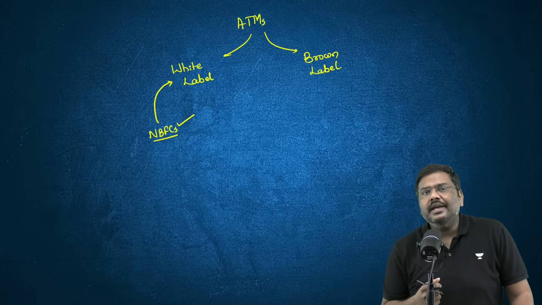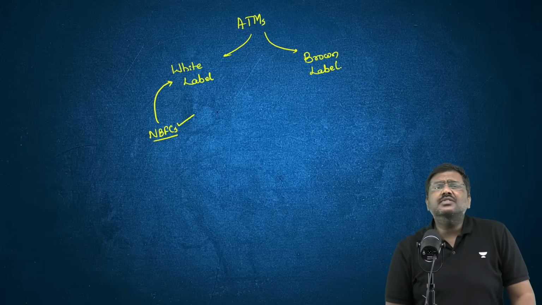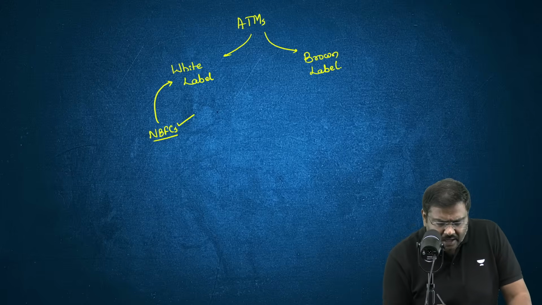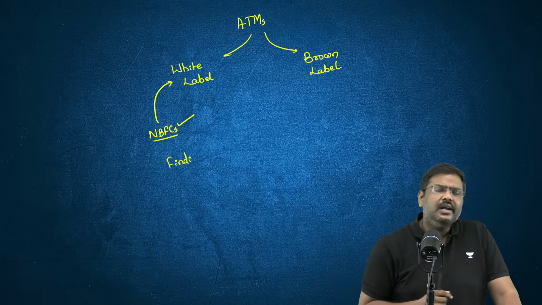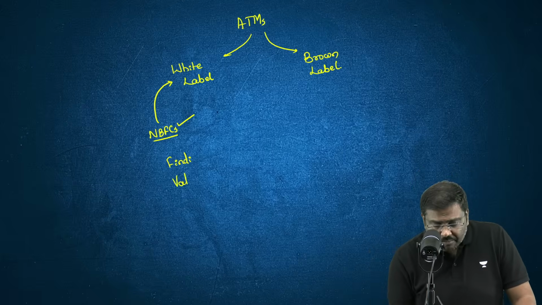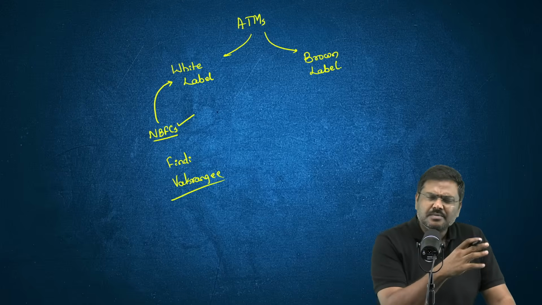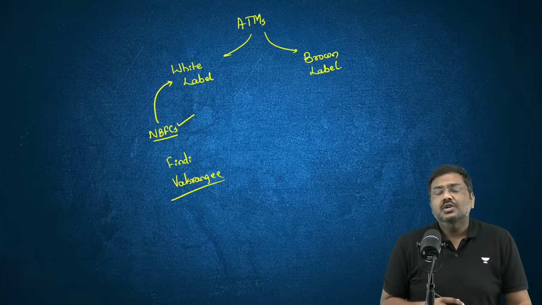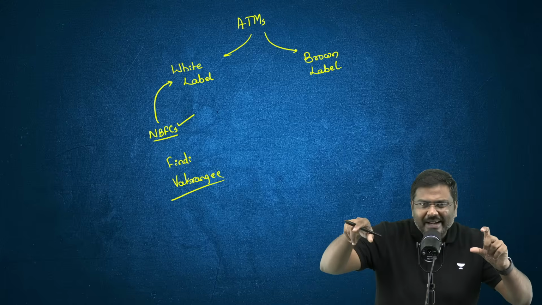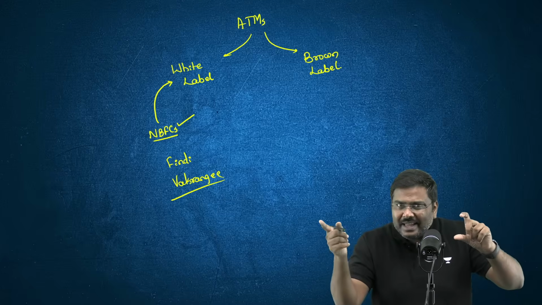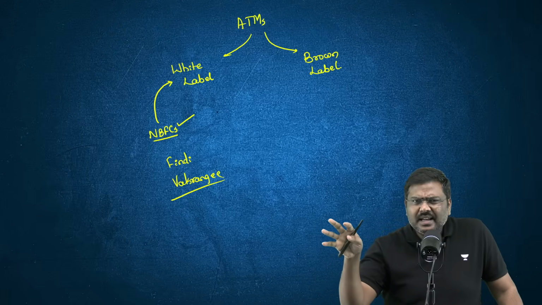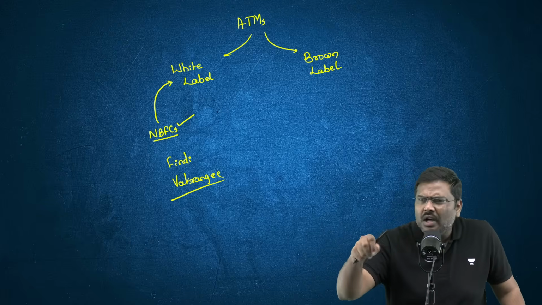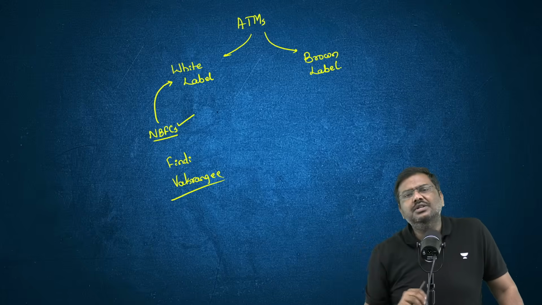Let's take an example here, in case of India. For example, Findi is one entity that is licensed by RBI to operate white label. There is also one more company by the name of Wakrangi. There are in fact five entities which have been given the license, but don't worry, these are examples. So these entities will have an ATM machine, will fill the money in the ATM machine. You can use the ATM machine, by the way.